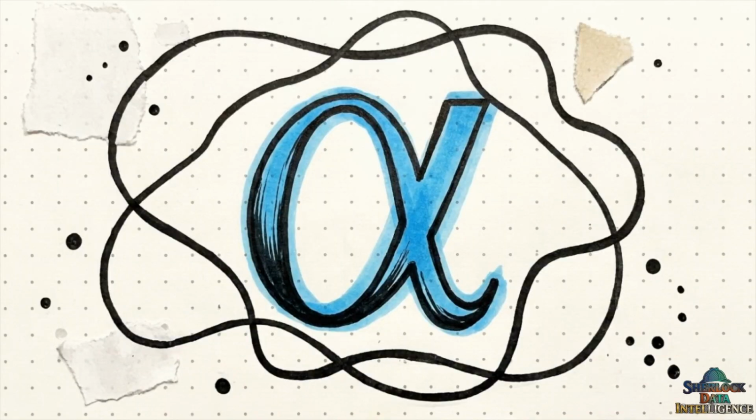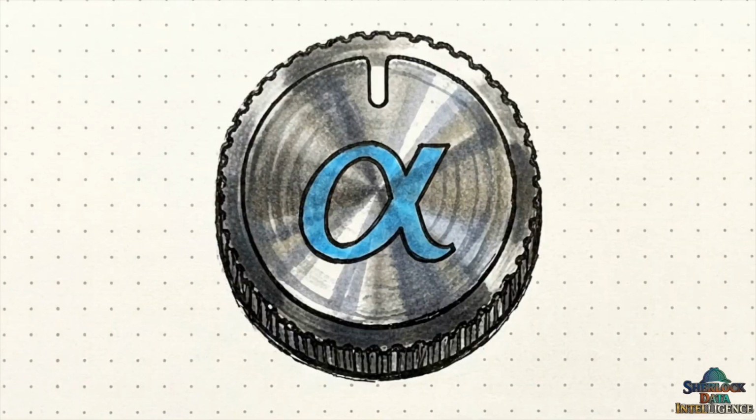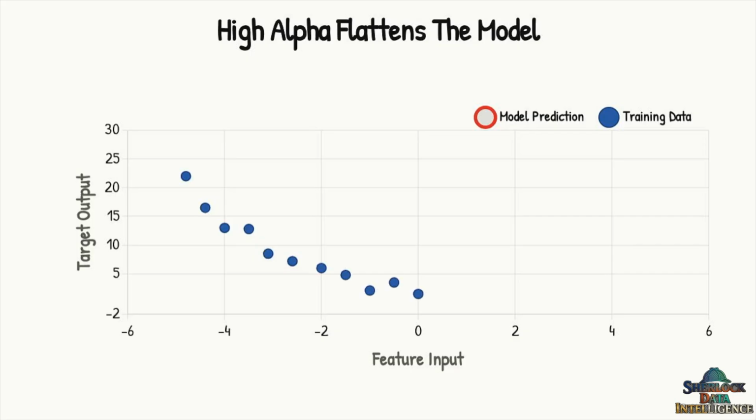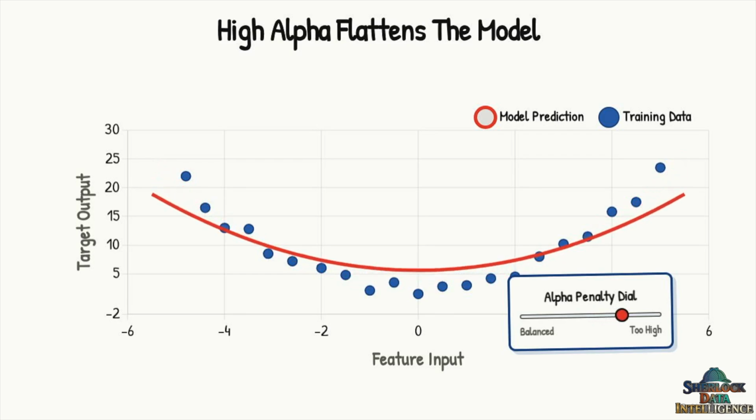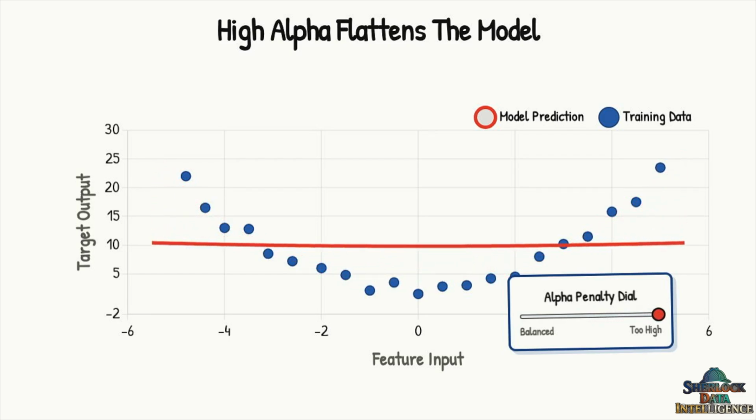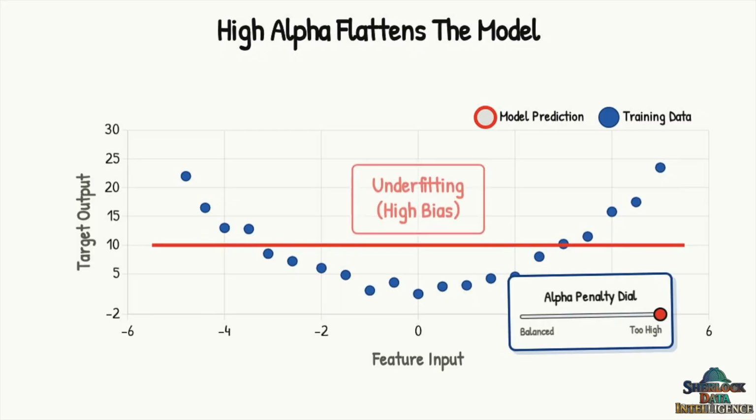To control the severity of these mathematical penalties, we use a hyperparameter known as alpha. You can think of alpha as a physical dial. It determines exactly how harsh the complexity tax will be on the model. This graph shows what happens if you make a common mistake, turning the dial too high. The model becomes overly penalized. It goes blind to the actual pattern and flattens into a completely straight, rigid line.